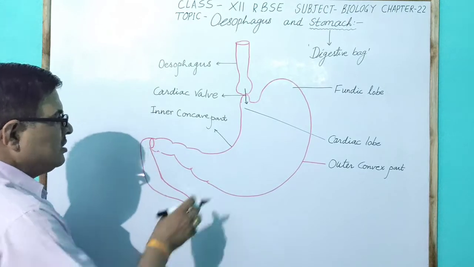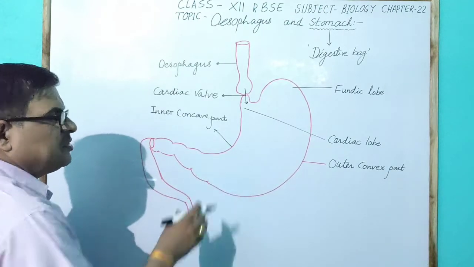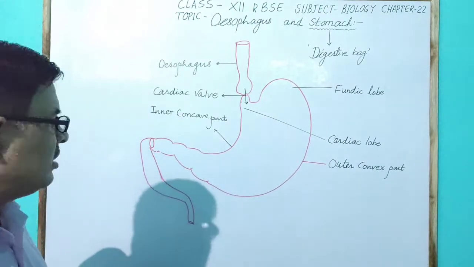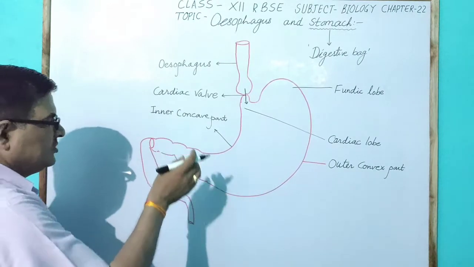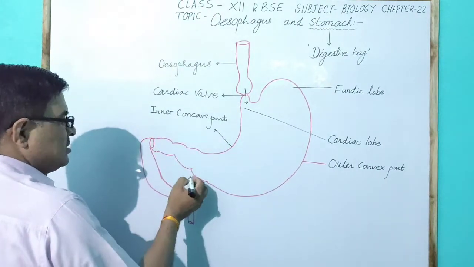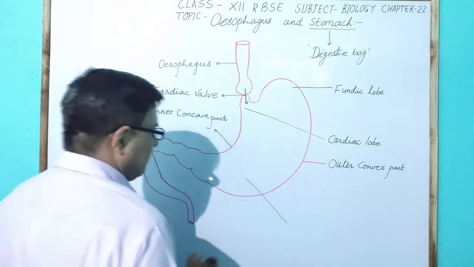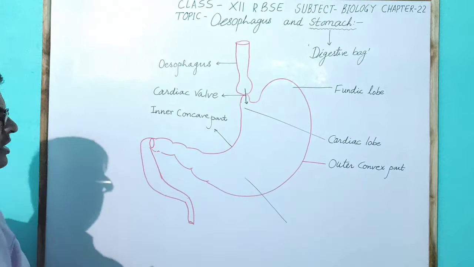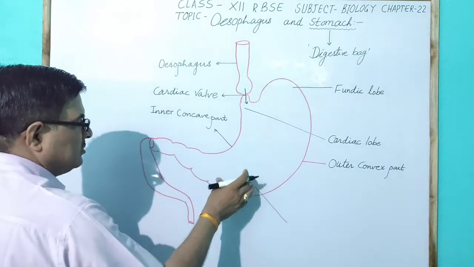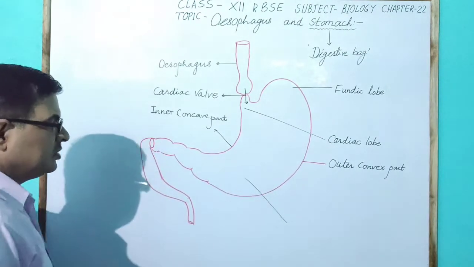The part of the stomach near the liver is called the pyloric lobe, which contains a pyloric pouch.